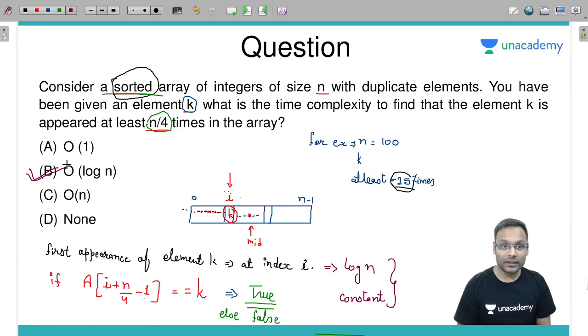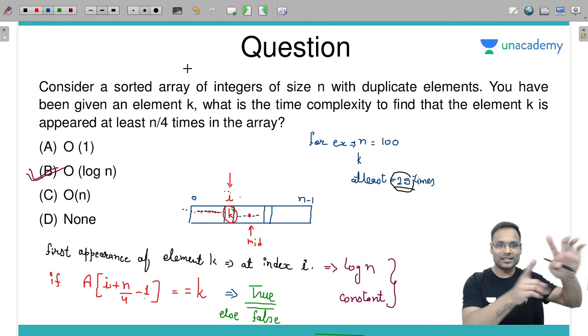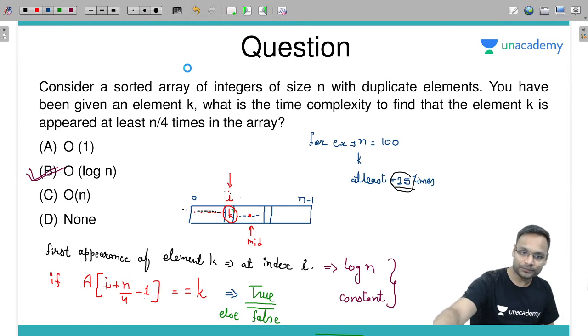Understood this concept? Yes or no? This can be one of the questions in the GATE exam. Yes, that's why I have kept this in the expected question list. I hope you understood that. Answer is B, log n. Fine. Okay, let's go for the next question then.